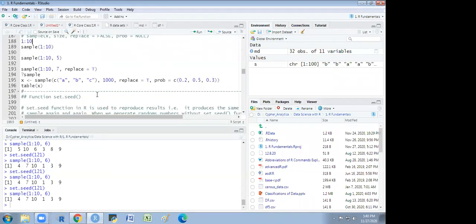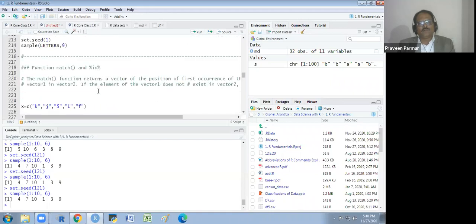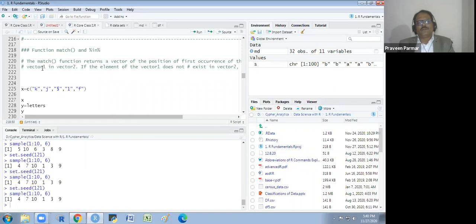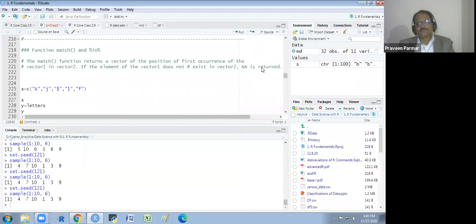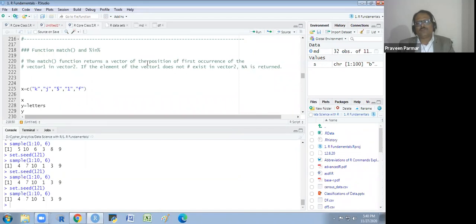So let me go to some other function. That is match and percent in percent. This is also very important. Matching. The match function returns a vector of the position of first occurrence of the vector 1 in vector 2. If the element of vector 1 does not exist in vector 2, NA is returned. So I will show you. I am making one vector. So I run it first.